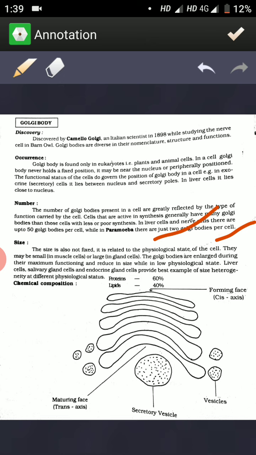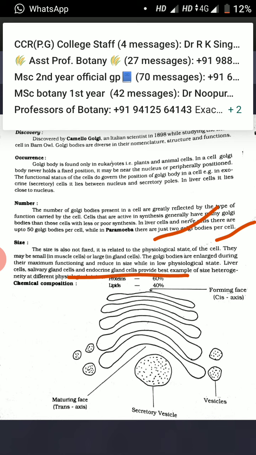Liver cells, salivary gland cells, and endocrine gland cells provide the best examples of size heterogeneity at different physiological states.